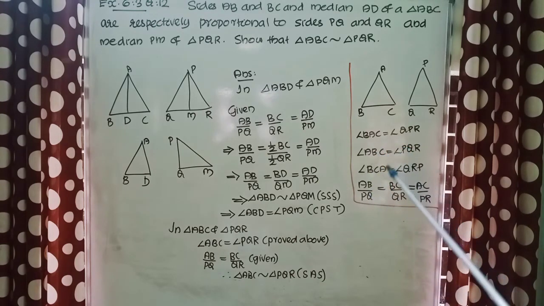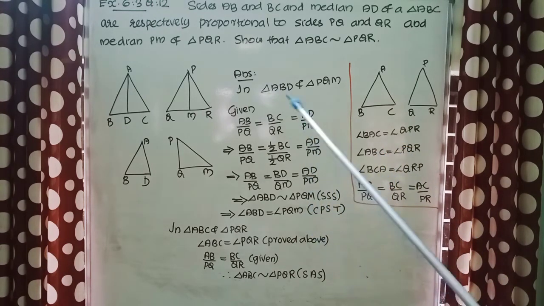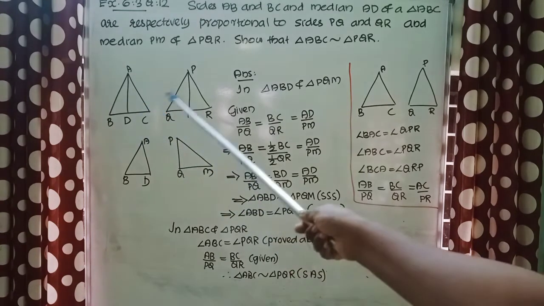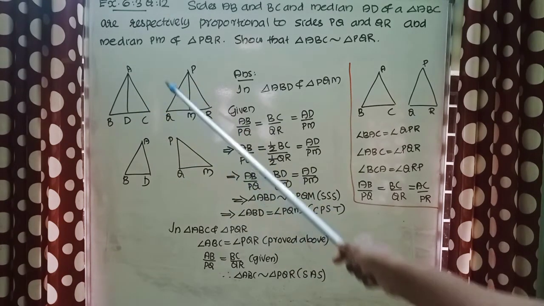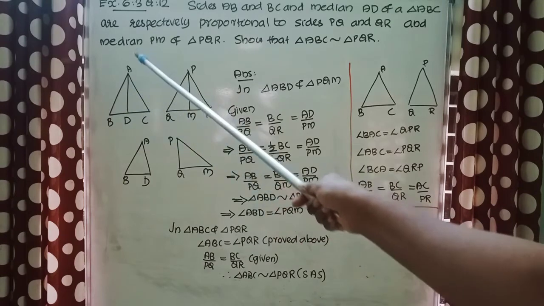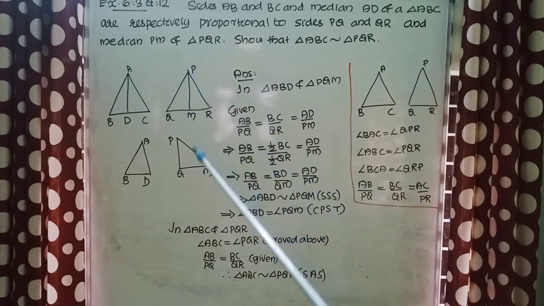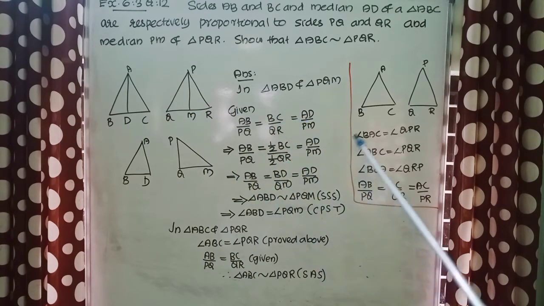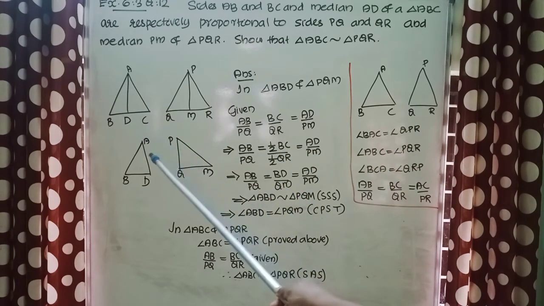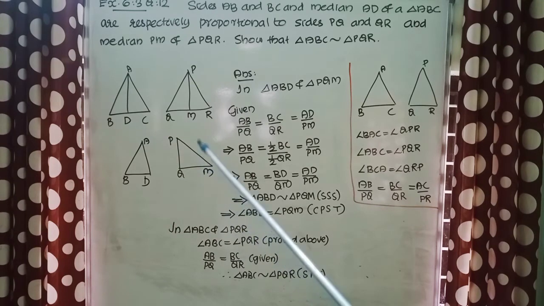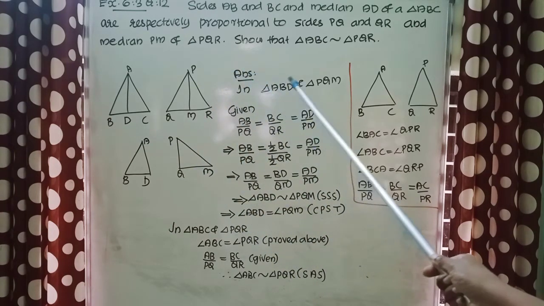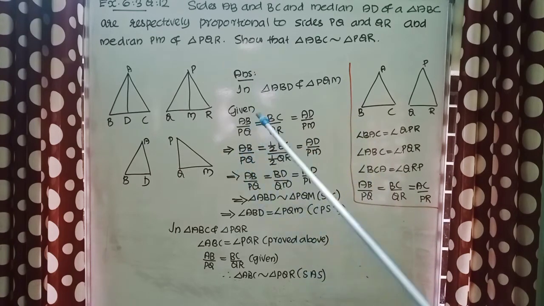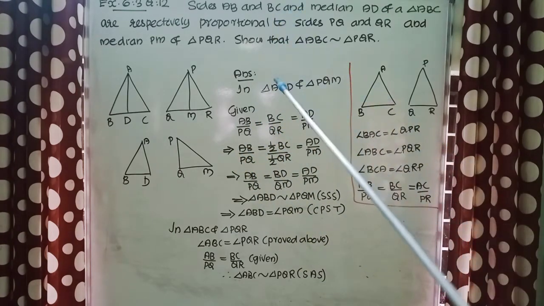So to get one more angle, we are going to prove first this part of this triangle ABC and PQR. That is first triangle ABD and this triangle PQM are similar. If we prove they are similar, we will get one of the angles which is here. So we are going to prove this ABD similar to PQM first. So, in triangle ABD and PQM, we are taking the given condition.